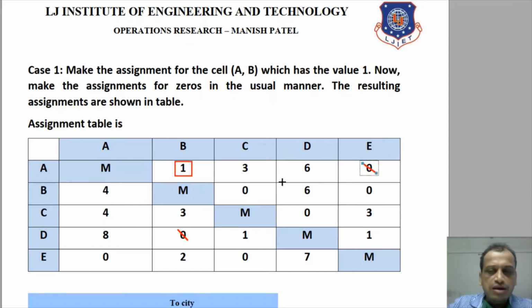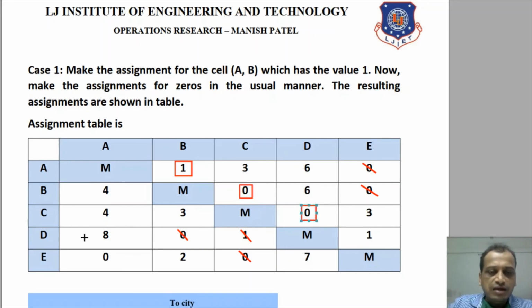Next, we'll scan the second row. Here there is a 0, so we'll assign that. If 0 is assigned, we also have to cancel out this 1 and this 0 because it cannot travel to other cities. And we will also cancel out this 0. Clear? Because B is already assigned to C, it cannot travel to E. What about C? Yes, we can assign here. There is no 0 here or 1 here.